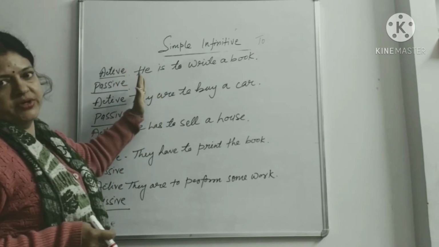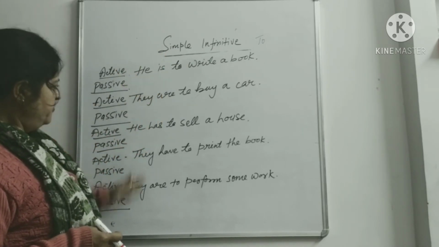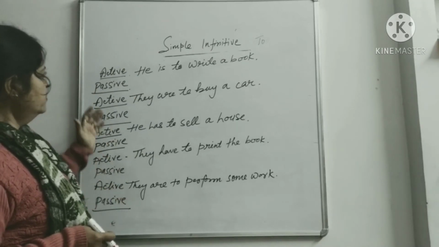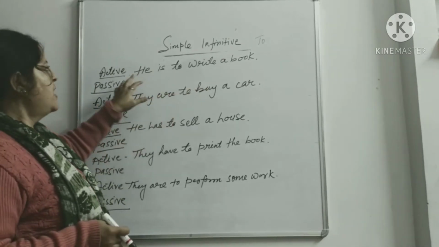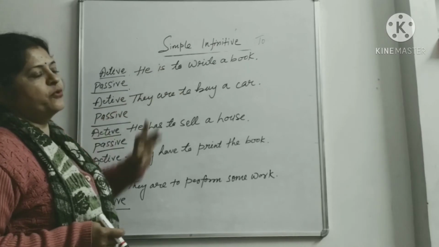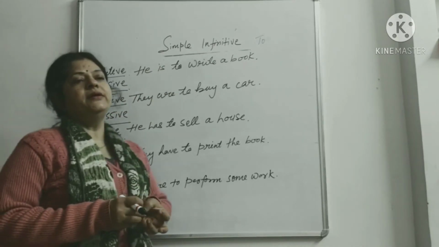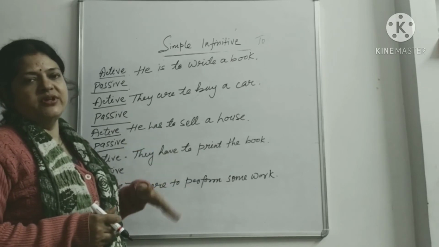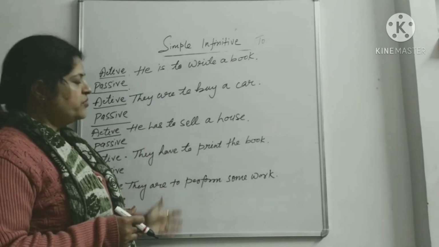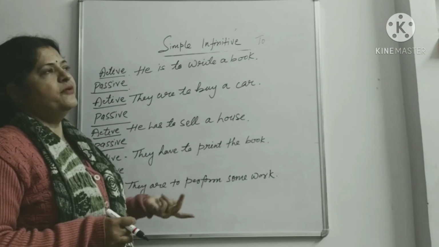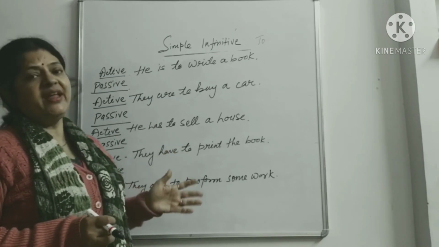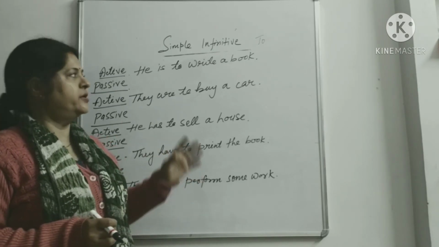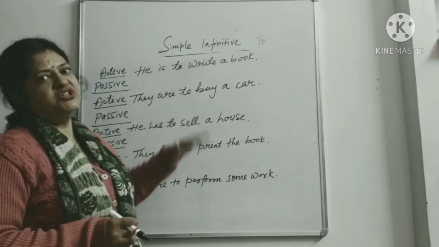Okay, we know it. So I have written a few sentences of active voice, and I'm going to change them into passive voice. You all know how we write passive voice. If you are going to write passive voice, you have to take a transitive verb for the sentence to change into passive voice.